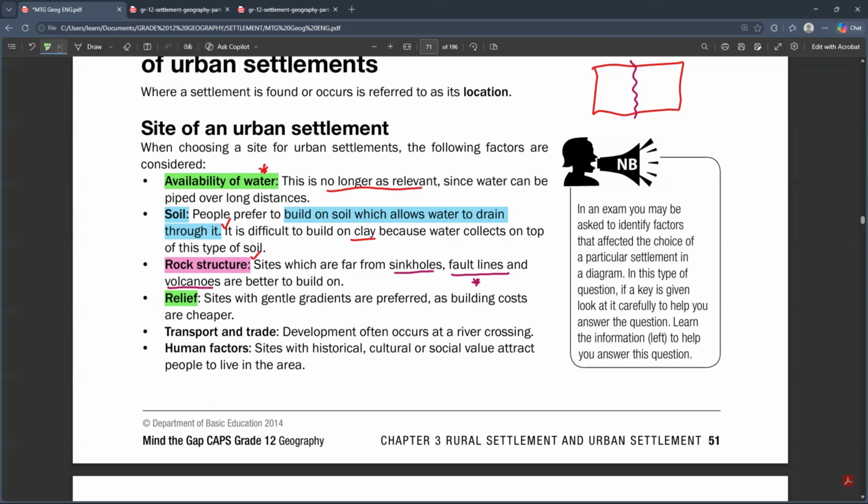Basically, if you go to a place that is mountainous or has a steep slope, such places are not easy to build urban areas at. You cannot build urban settlements in a place that is steep or mountainous. That is why mountains are found in the villages alone. Building urban settlements, advanced roads and all of that construction is very difficult on a steeper gradient.